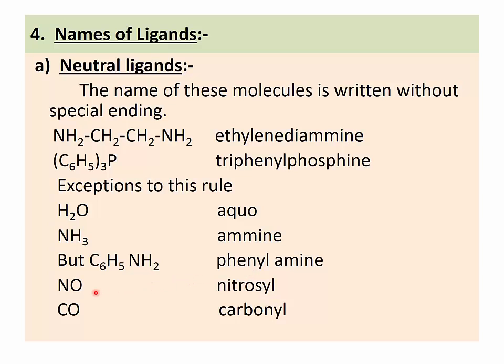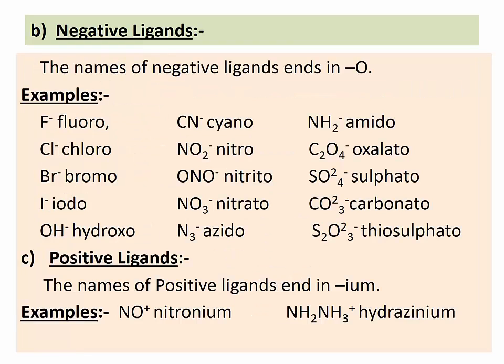Next ligand, NO. It is written as nitrosyl. Then CO is written as carbonyl. So in this way, neutral ligands are named in coordination compounds. Then see about negative ligands. The names of negative ligands end with the letter O. How? Let us see with the help of examples.